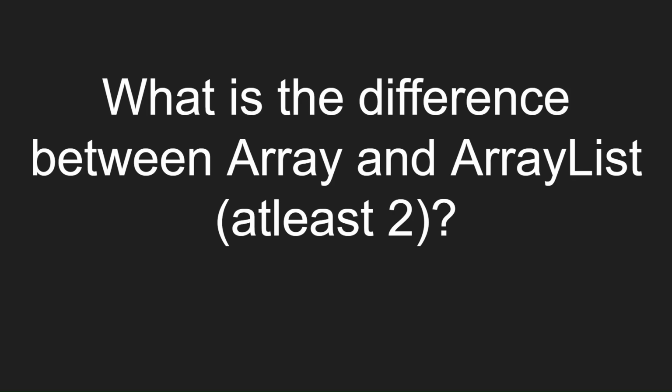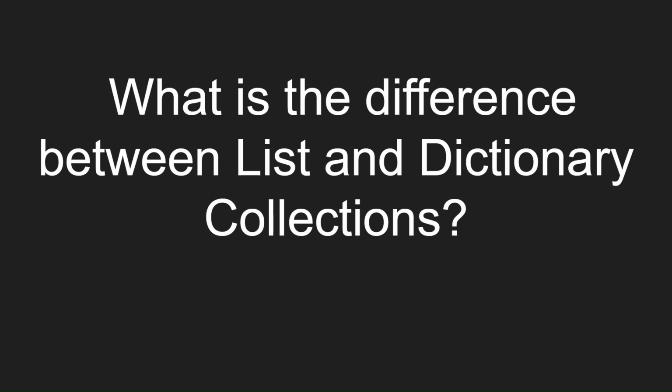What is the difference between array and array list? So array is strongly typed. This means that an array can store only specific types of items and elements, and array list can store any type of items and elements. An array contains a fixed number of items while array list can store any number of items. What is the difference between list and dictionary collections? So list is a collection of items. It is the generic version of array list, while dictionary is a collection of key value pairs. It is the generic version of hash table.